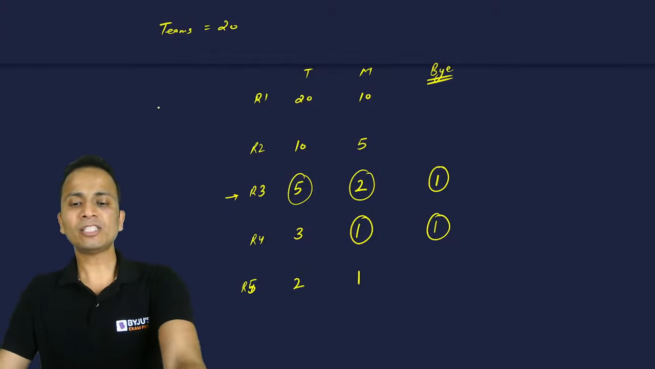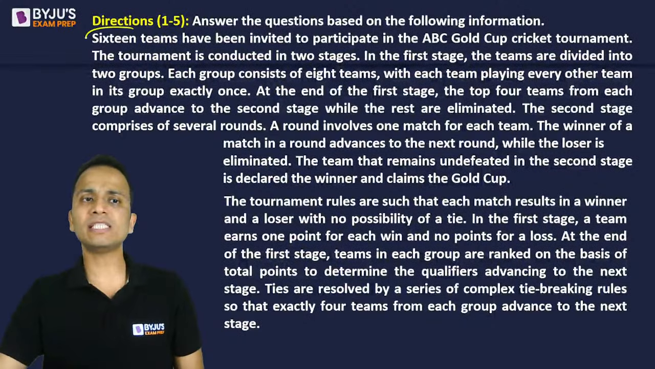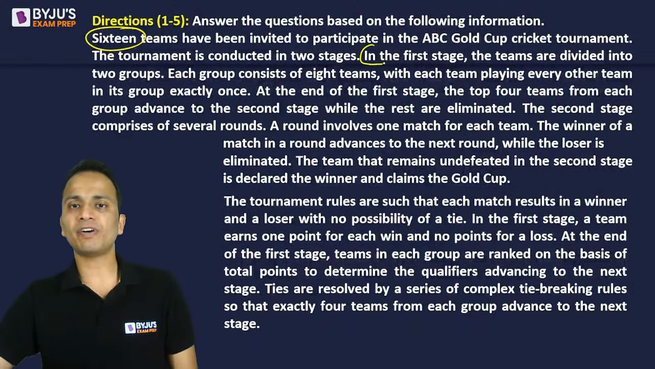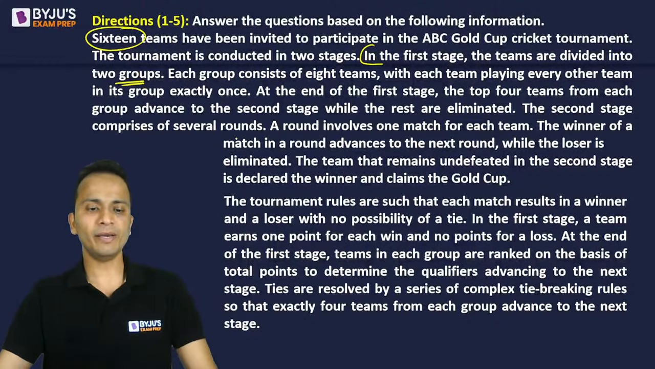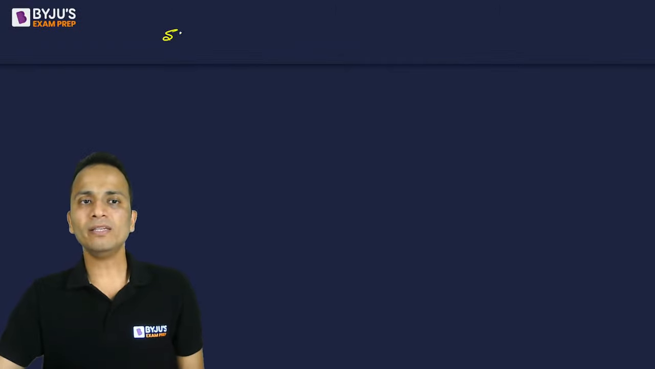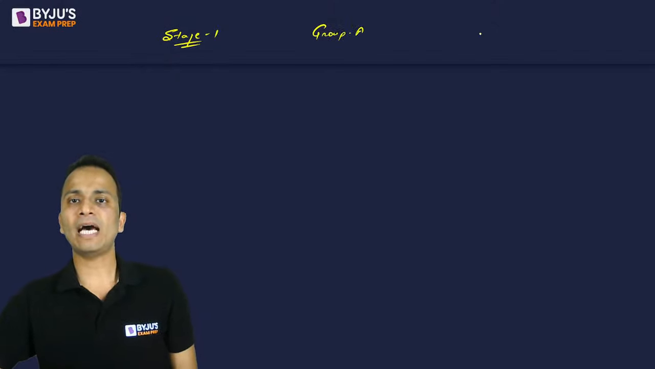Now let's talk about our question. What was there in our question? Total 16 teams were there. The tournament happened in 2 stages. So let's talk about the first stage. In the first stage, the teams are divided in 2 groups. Wait, I'll open a blank sheet. Now stage 1, let's say group A and group B.